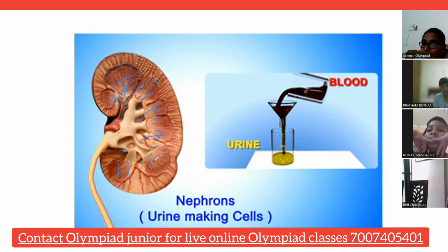Okay, so these nephrons filter the blood, and urine will be this pale yellow colored. Urine we will get, and that will be stored in the bladder and expelled out. Did you understand? Yes, ma'am.